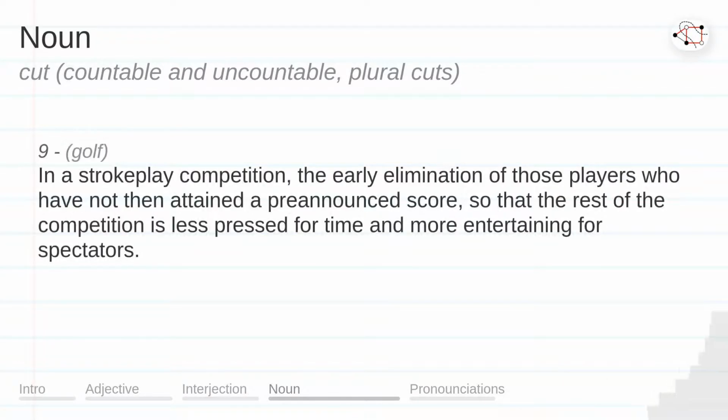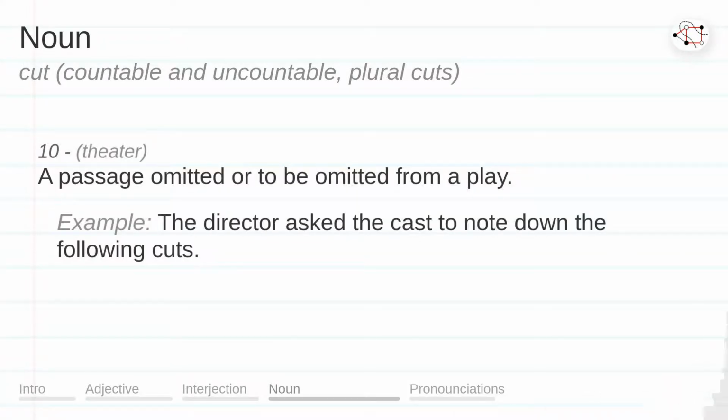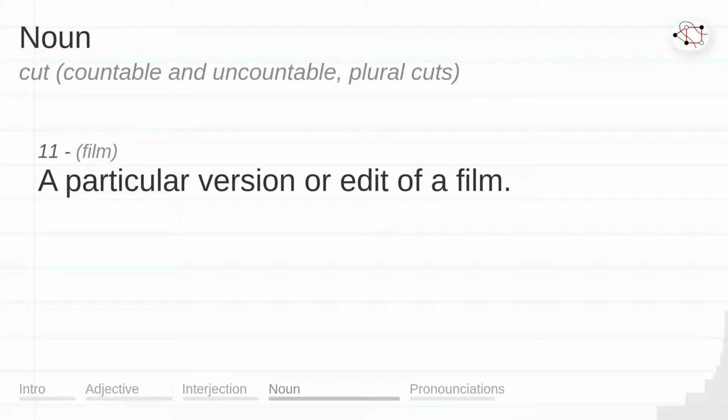In a stroke play competition, the early elimination of those players who have not then attained a pre-announced score, so that the rest of the competition is less pressed for time and more entertaining for spectators. A passage omitted or to be omitted from a play. Example. The director asked the cast to note down the following cuts. A particular version or edit of a film.